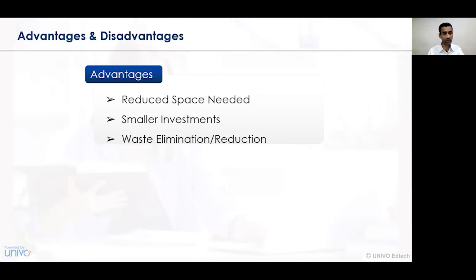So the investment required for ascertaining the gaps and the resultant output is also a very small investment from a perspective. So we need not incur a large amount of money for ascertaining the gaps and the measures that need to be undertaken for fulfilling those particular gaps. Waste elimination or reduction. Accordingly, the waste or resources that may occur at a certain point of time get reduced over a period of time, and accordingly we can reduce or eliminate the waste in a business organization.